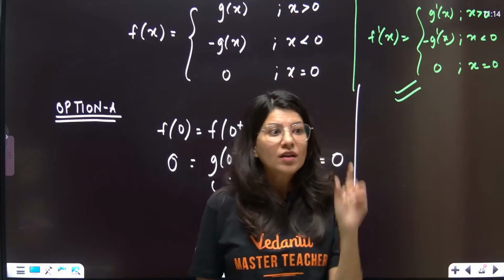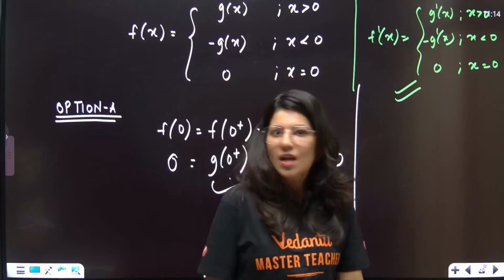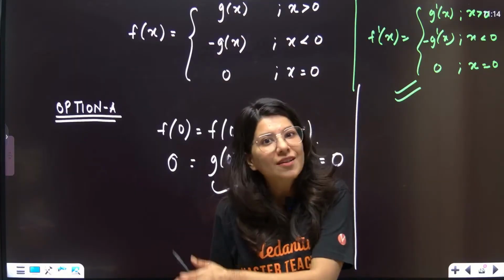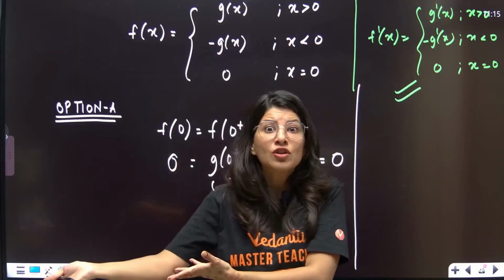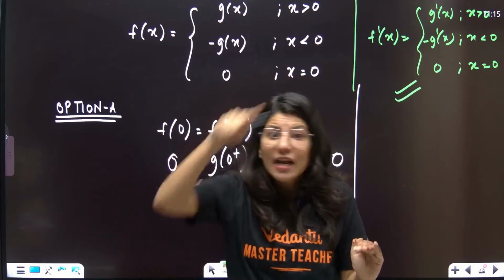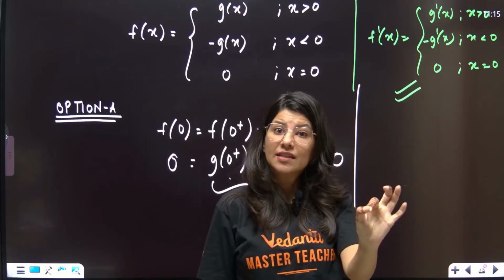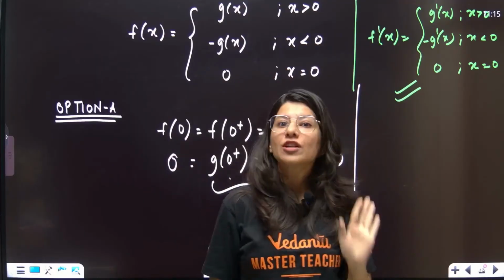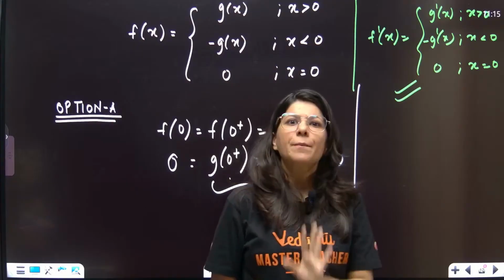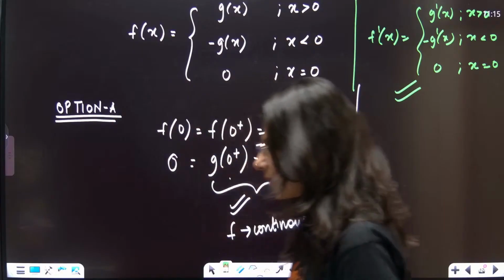Go and check continuity first, because if a function fails the continuity test, there is no point in checking differentiability. Even if it passes the differentiability test, I will not go by it because the function is discontinuous. I hope, Tejit, I am clear about it.